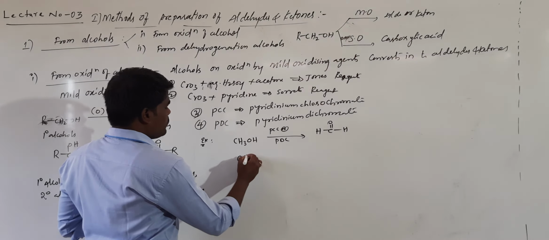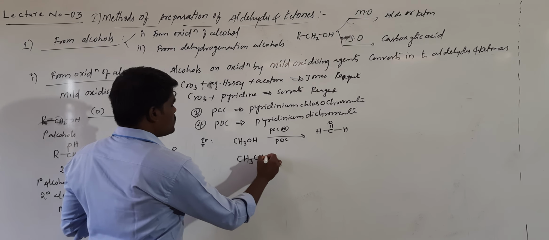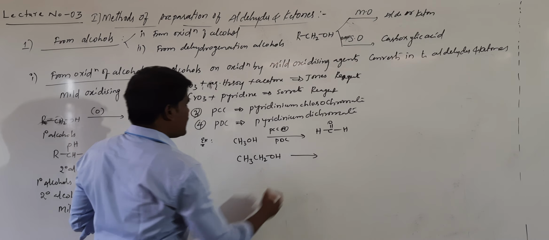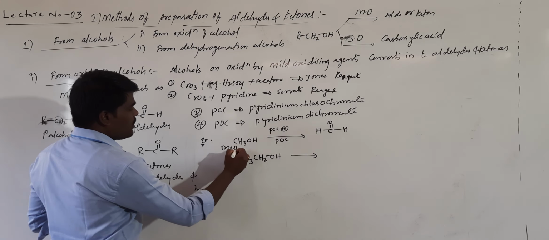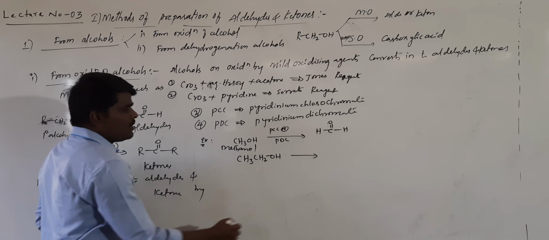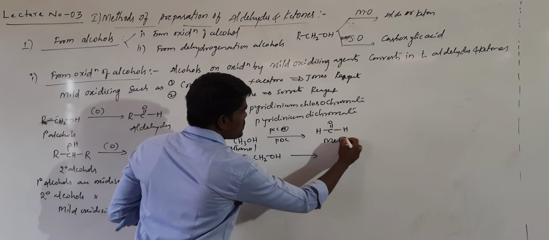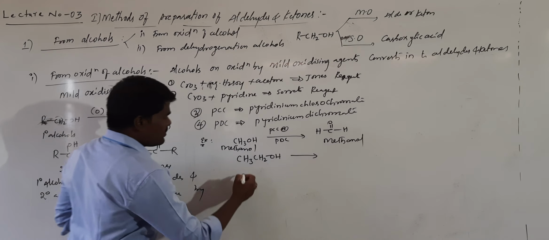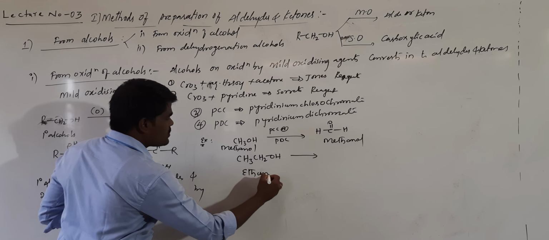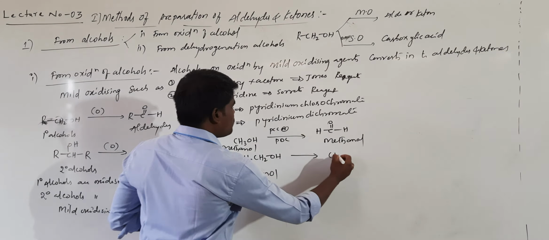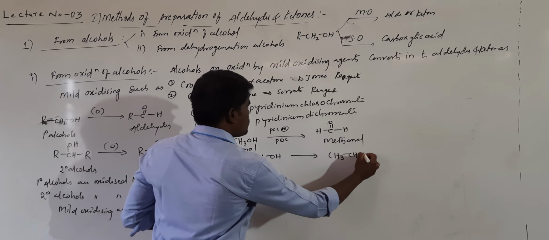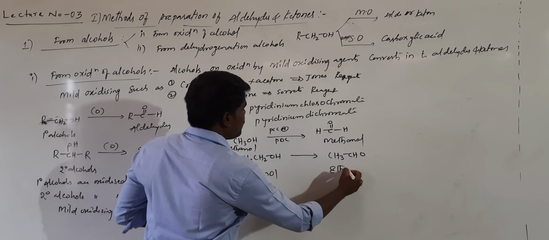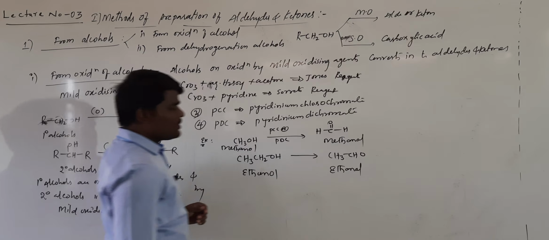Okay, this is also a primary alcohol which is called ethyl alcohol. This is methanol, which gives methanal. And this is ethanol, and this will be converted into CH3CHO. This is called ethanal, or we generally call it acetaldehyde.